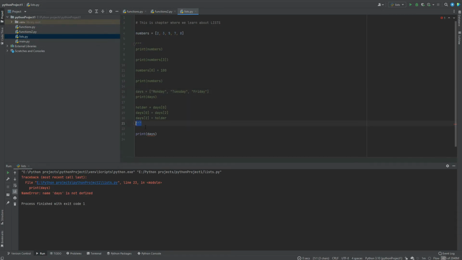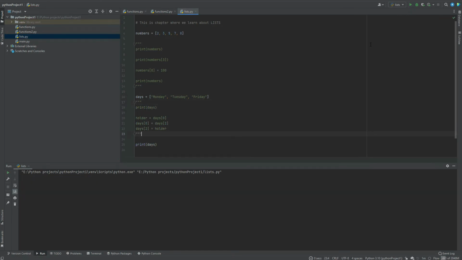If I want to avoid this, I simply need to put these quotes in a different place. I start again here, I'm sorry, after days here, and put the end quotes here. Now when I run, I get a valid result because now I include days in my code.